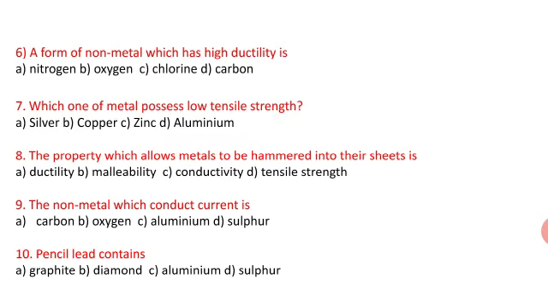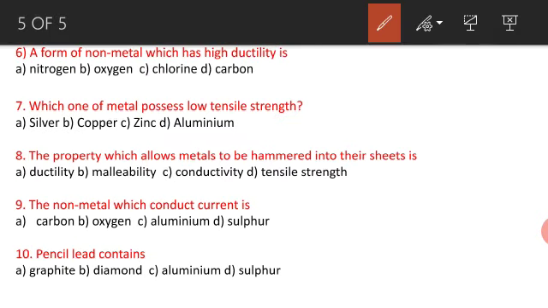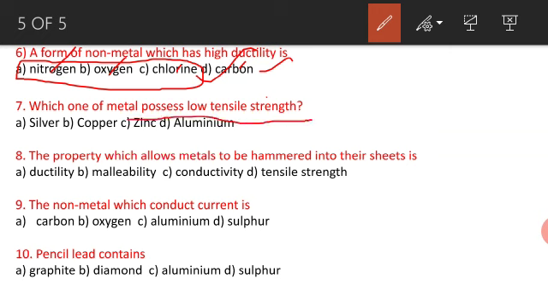Next, a form of non-metal which has high ductility. High ductility means it is easy to draw like wire. Nitrogen, oxygen, chlorine, carbon are all non-metals. However, nitrogen, oxygen, and chlorine are in gaseous form, but carbon is in solid form, so it is the one that is ductile. So the answer is carbon.